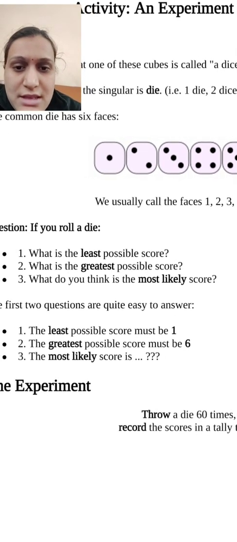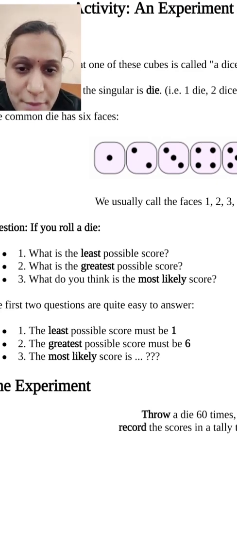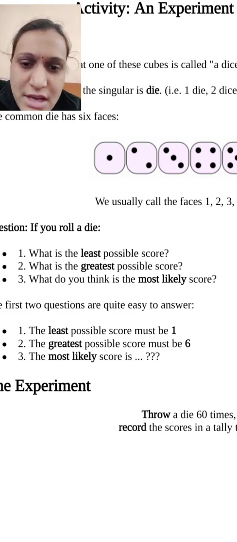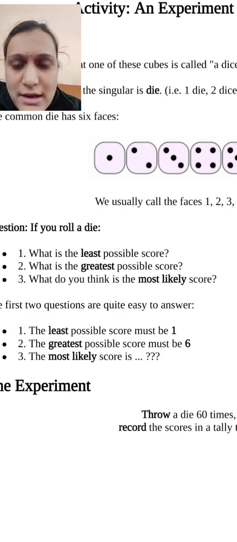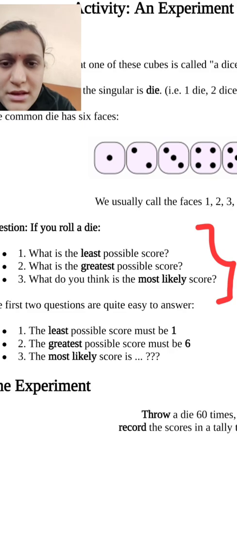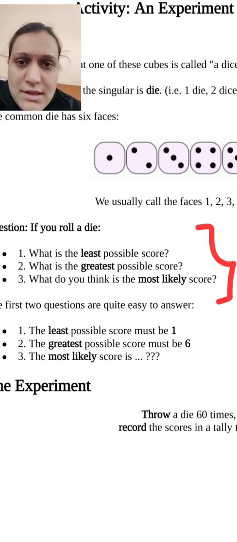then first, what is the least possible score? Then the second question is, what is the greatest possible score? Then the third question is, what do you think is the most likely score? See, after rolling the dice, you can find the answers to these 3 different questions.